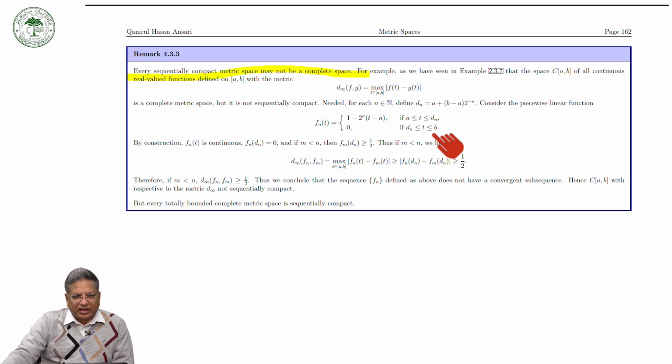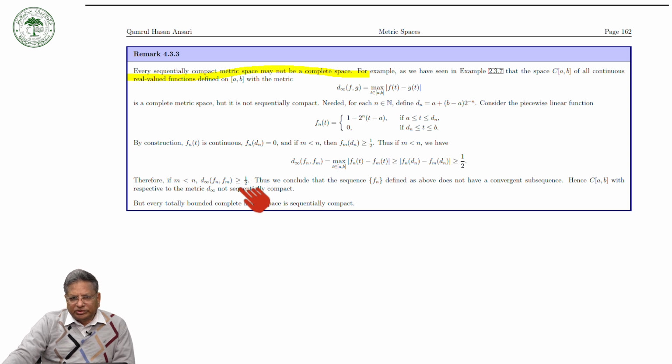Then by construction f_n is continuous, and f_n(d_n) is equal to 0, and if m is less than n, then f_m(d_m) is greater than or equal to half. So if m is less than n, we have d_infinity(f_n, f_m) equal to the maximum of this, which is greater than or equal to half. It means that d_infinity(f_n, f_m) is greater than or equal to half.